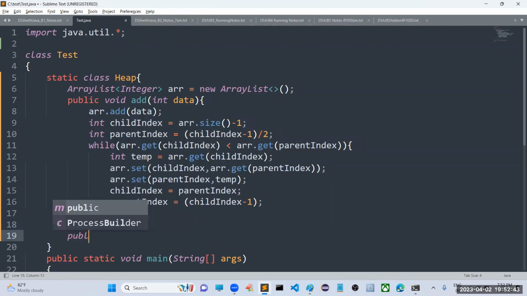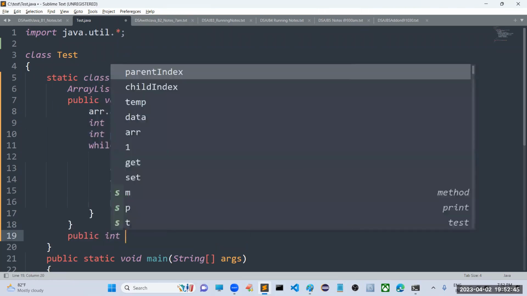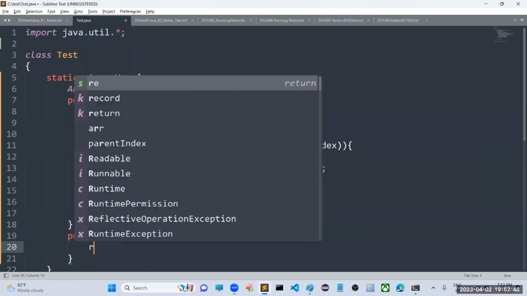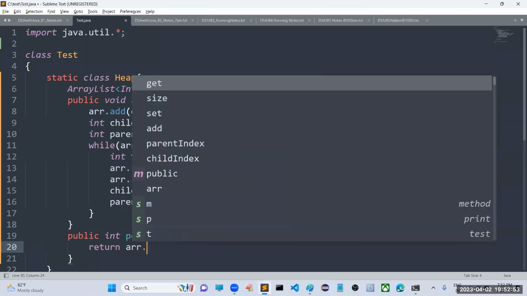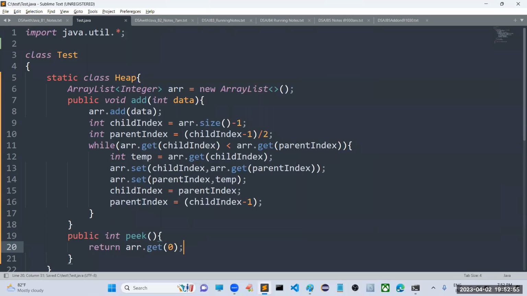Then we have one more method called public integer peek. For the peek method, we are not required to write anything. Simply return arr.get of 0, the element located at the 0th location. Peek means the topmost element, right? That's why I am returning the element at the 0th location. Can you please confirm, are the skeletons of the add method and peek method clear for you people?